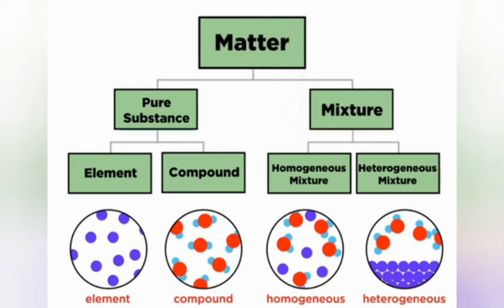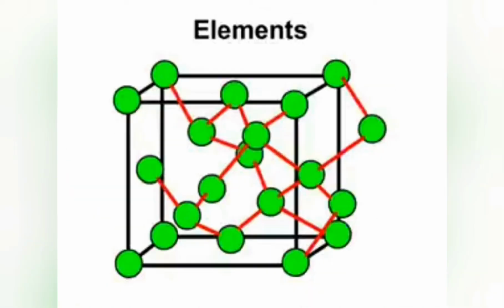All these chemical substances can be divided into two major groups, pure substances and mixtures. Pure substances can be elements or compounds. What is an element? An element is a substance that is made up of only one kind of atom and cannot be broken down into simpler substances by chemical means. For example, gold, silver, hydrogen, oxygen, etc. The atoms of an element will have all the properties of that particular element.